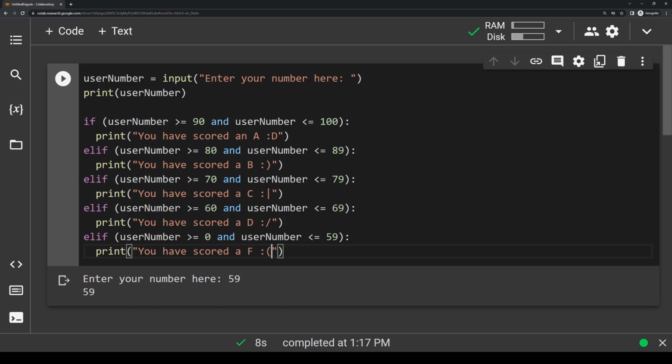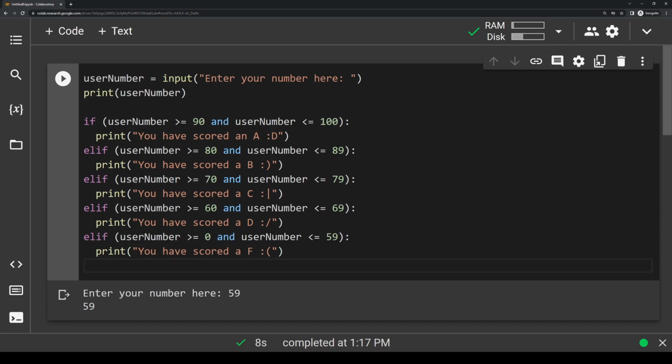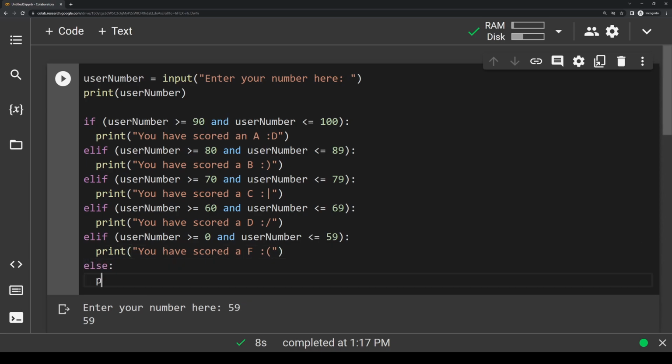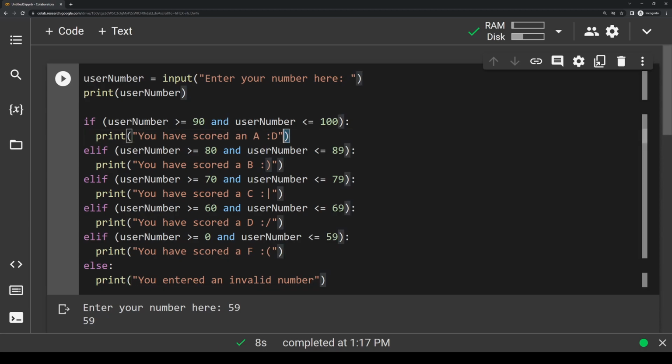So the conditions we've written in here should check all the numbers from 0 to 100. But what if the user enters something that isn't between 0 and 100 or is some invalid value? So let's write an else statement at the bottom here. That's a default. That's going to say you entered an invalid number. Basically, in each of these, we're going to say, okay, is it between 90 and 100? That's an A. 80 to 89, B. 70 to 79, C. 60 to 69, D. And then between 0 and 59 is an F. And then if for some reason the number wasn't caught in any of these, we're just going to say that, hey, the user entered an invalid value.